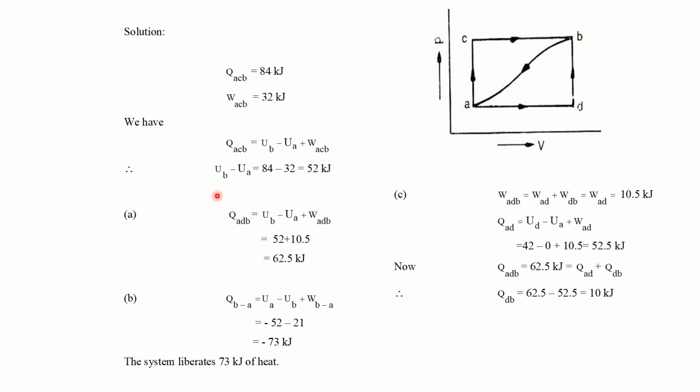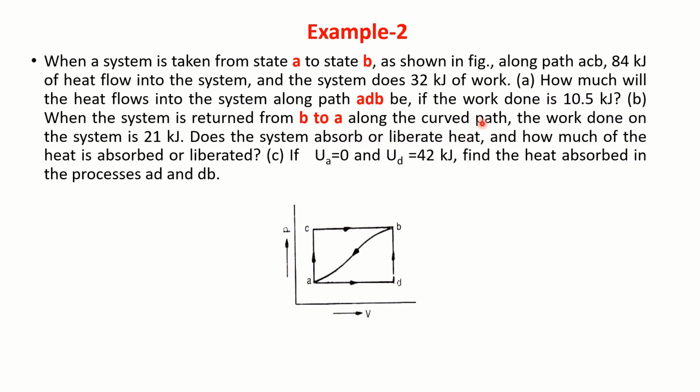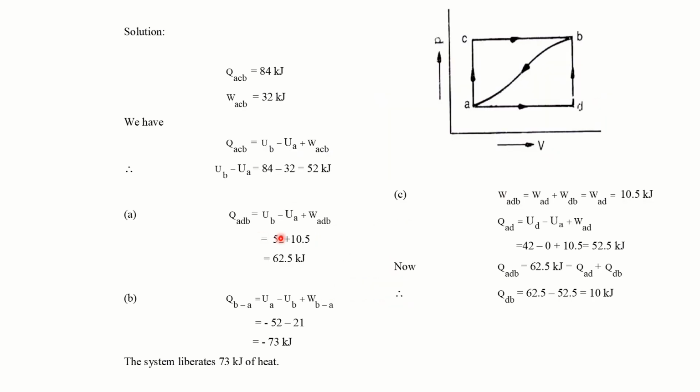UB minus UA remains the same value here; you can take it from there. WADB is the value that has been given. If the work done is 10.5 kilojoules, then you will get the Q value. So this is the first part of the answer.